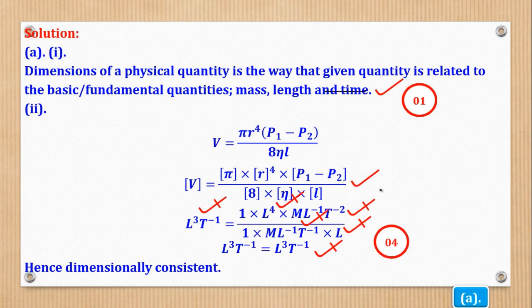So 1 mark for the definition, 1 mark for this, 1 mark for this dimension. Each dimension had half a mark, and this conclusion. That was part A. Now we shall go to part B.